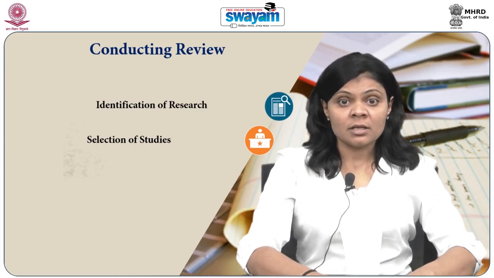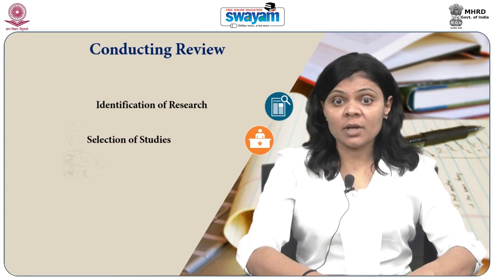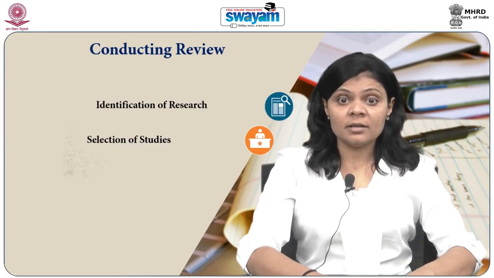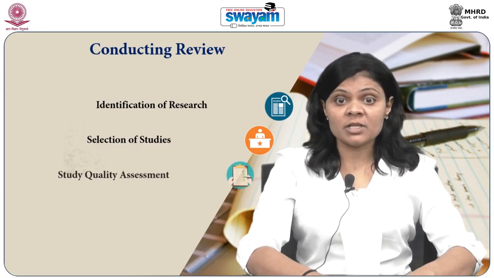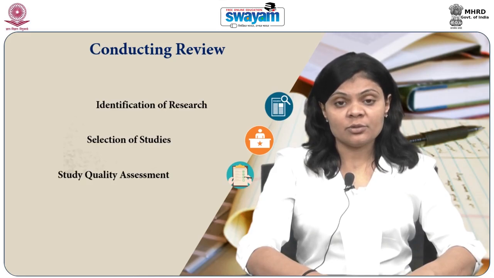Once researcher obtain all the relevant primary studies, the second step of conducting a review is selection of the studies. Researchers should assess all potential relevant primary studies to select actually relevant studies. The inclusion and exclusion criteria should be determined based on research question, title, abstract and keywords. Apart from general inclusion or exclusion criteria, it is also important to assess the quality of primary studies for more detailed inclusion or exclusion criteria. The procedure of quality assessment includes defining quality thresholds, development of quality instruments and use of quality instruments.